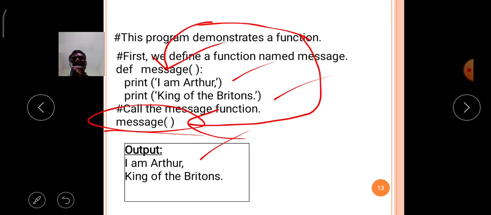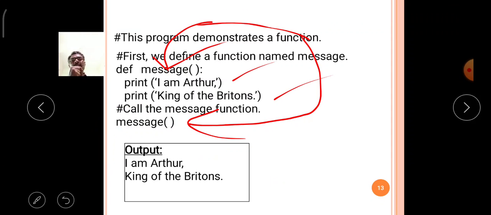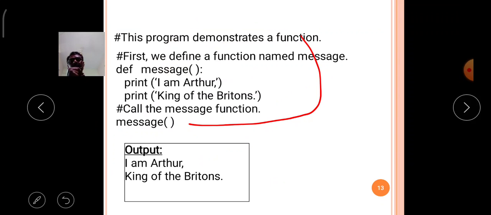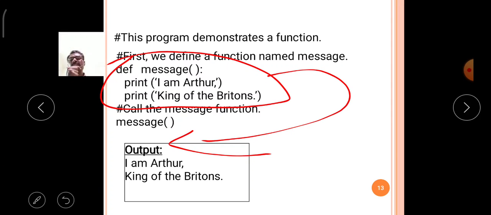Observe carefully here. After completion of the execution of each and every line of the message function, no value is returned to the calling position.